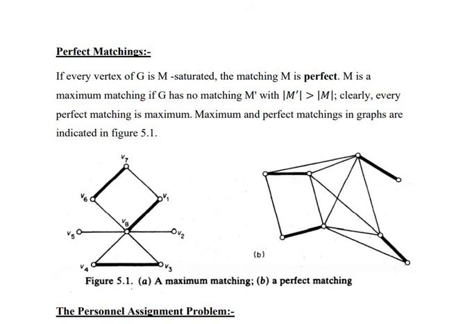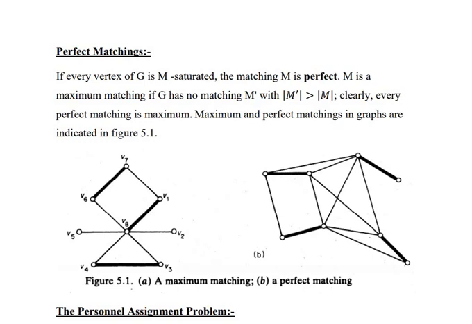Now the figure given in 5.1 subdivision B is an example of a perfect matching, because here, as you can see, the edges which are darkened form the perfect matching, and all the vertices in the graph are end vertices of the corresponding edges in the perfect matching.